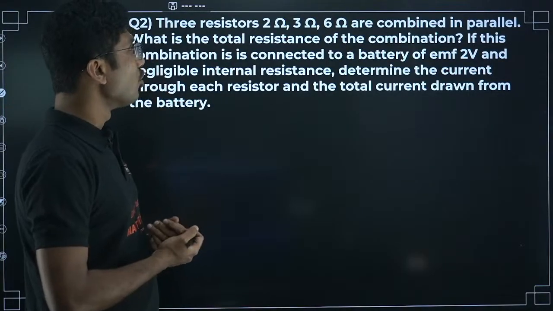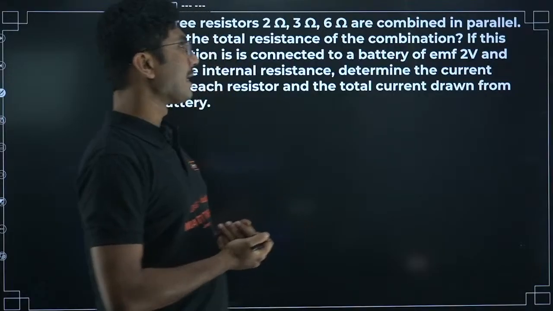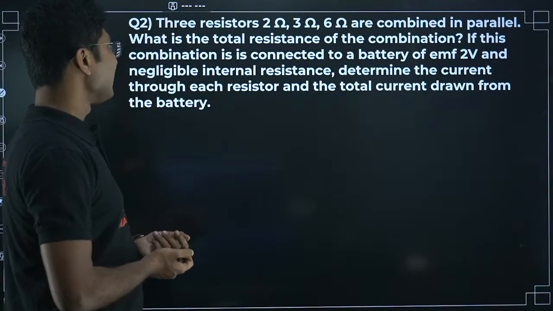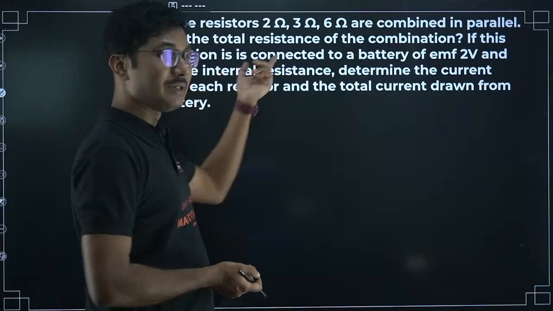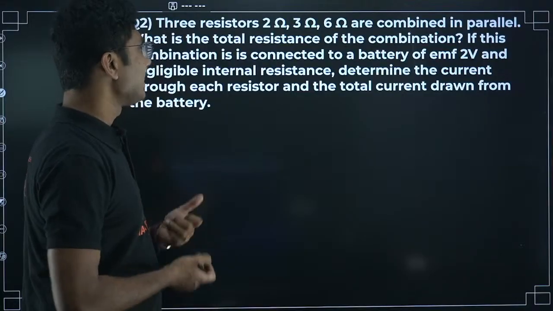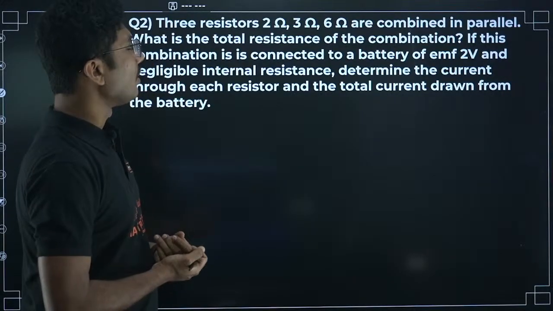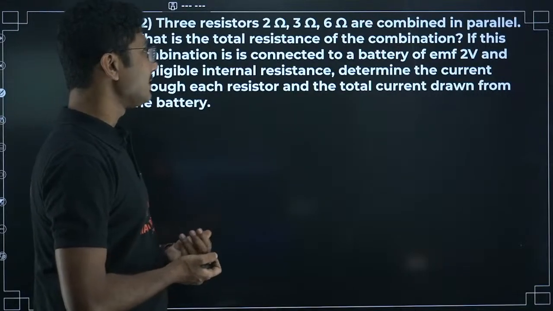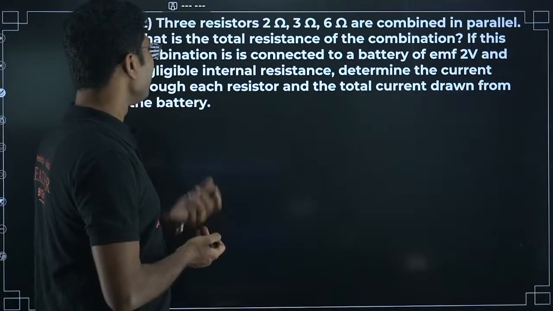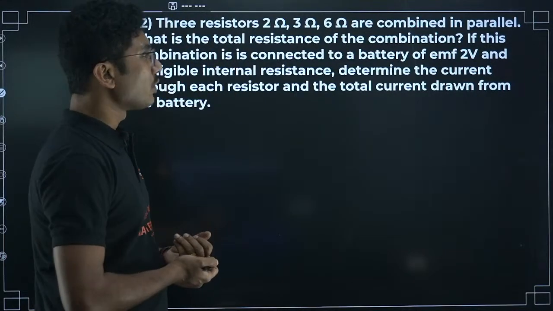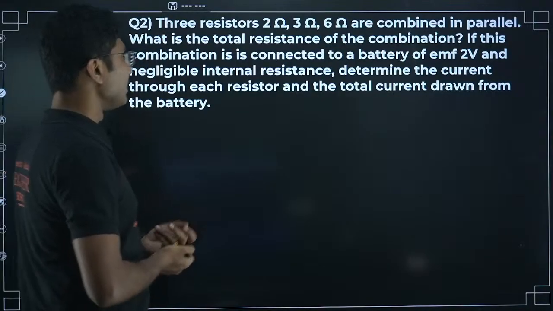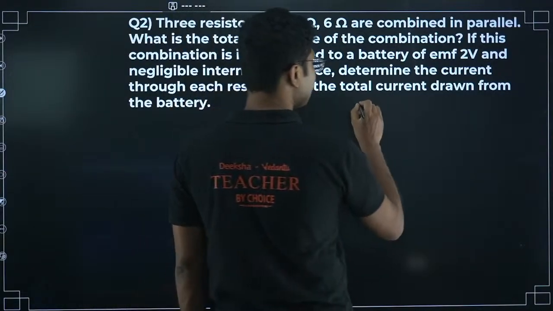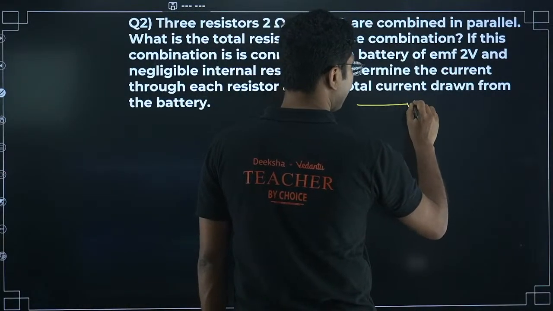Three resistors, 2 ohm, 3 ohm, 6 ohm are combined in parallel. What is the total resistance of the combination? Now this is similar to that question, but there is a difference. If the combination is connected to a battery of EMF 2 volt and negligible internal resistance, determine the current through each resistor and the total current drawn from the battery. So here we have three resistors connected in parallel.